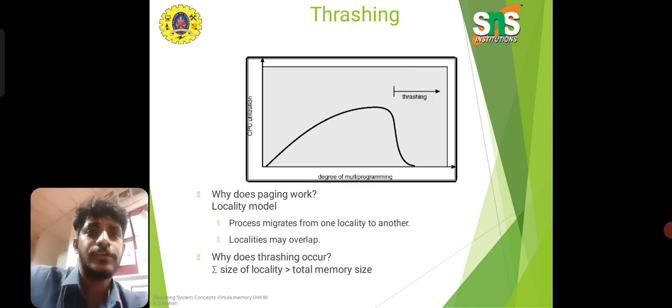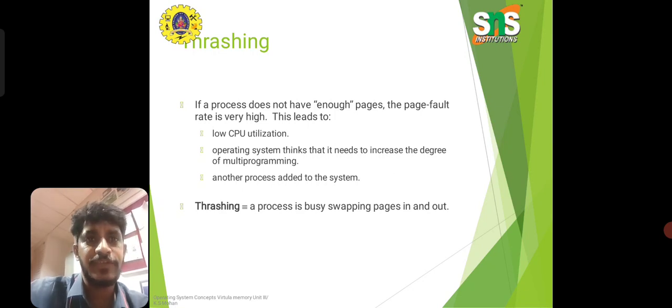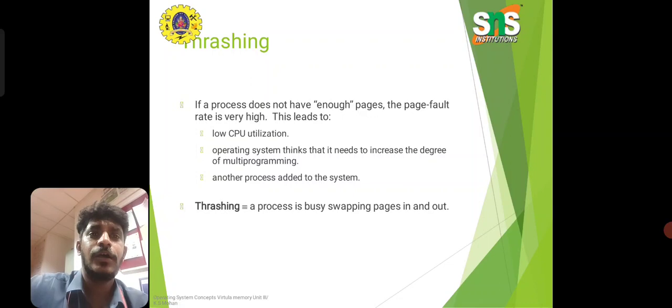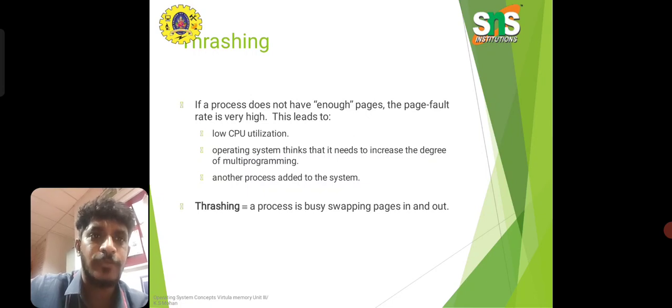So what is thrashing? If your process does not have enough pages, the page fault rate is very high. This leads to very low CPU utilization, and the operating system thinks the degree of multi-programming needs to be increased, so another process is added to the system. Thrashing is nothing but a process being busy swapping pages in and out. So that is thrashing.